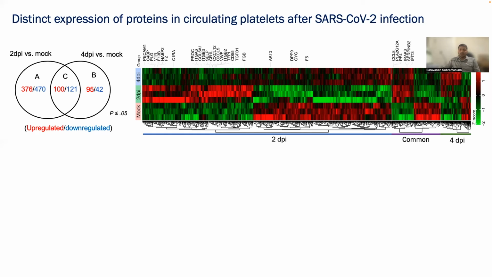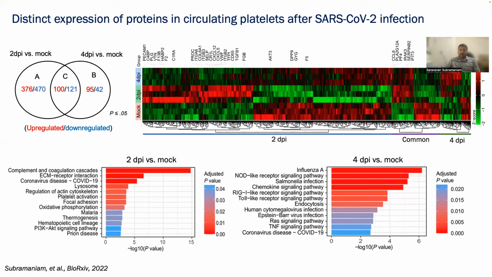Next, we performed pathway enrichment analysis using significantly differentially expressed proteins. At 2 days post-infection, we see a strong activation of complement and coagulation pathways, such as matrix receptor interaction, platelet activation, and phagocytosis. Interestingly, at 4 days post-infection, we see differentially expressed proteins similar to influenza, RIG-I, and TLR pathways, which imply a dominant antiviral response at 4 days post-infection.